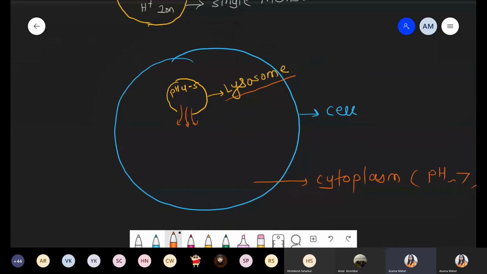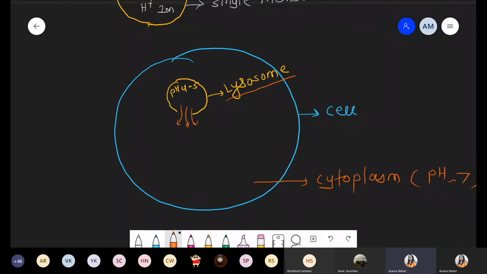So tell me what will happen to the cell? Will the cell burst, become inactive, or is there no effect on the cell? What do you think? Got the answer? Accidentally the cell will die? Okay, I'm talking about a single lysosome.